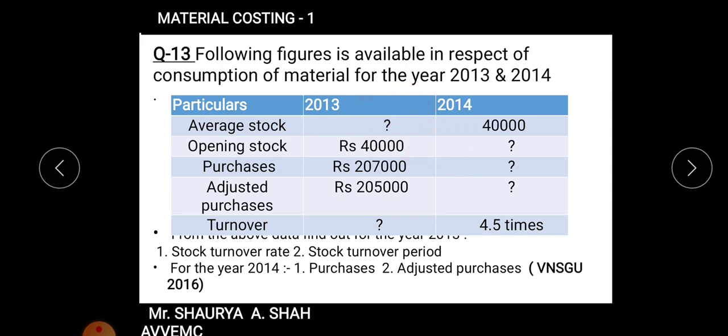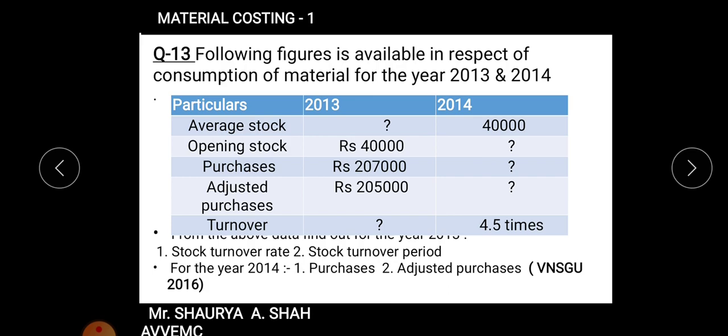Is it clear, students? Once you have the average stock, you can calculate the turnover ratio. How? Because cost of goods sold upon average stock gives you the turnover ratio. Is it clear? Once you get the turnover ratio, you will get the turnover period also. You know the formula, right? So 2013 part is completed.